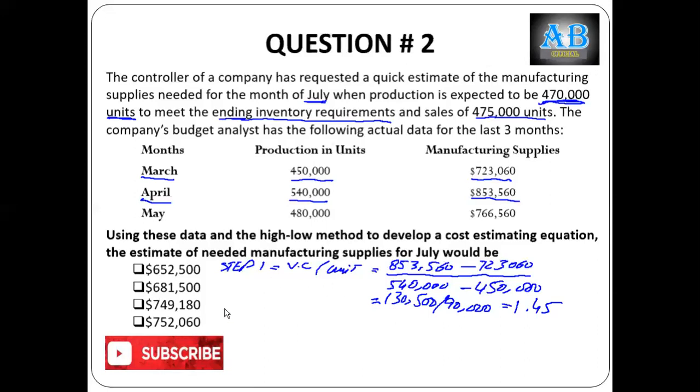Now step 2, calculate total variable cost at any activity level, which is, let's assume I am taking 450. Total variable cost at 450: 450,000 times 1.45.